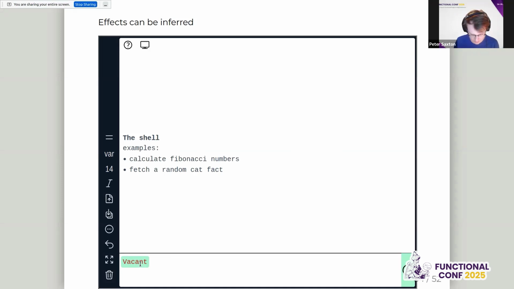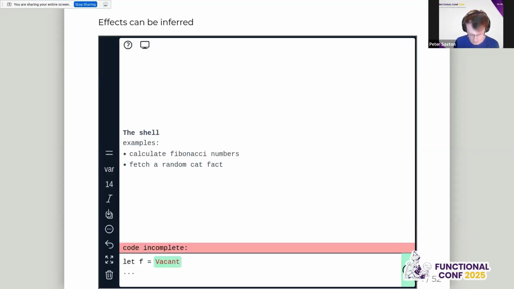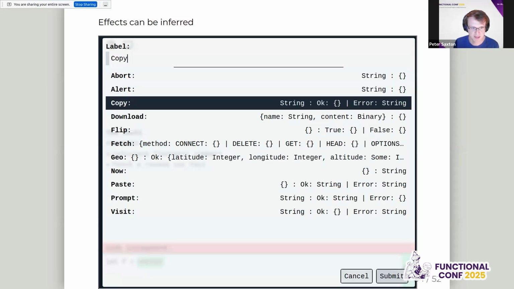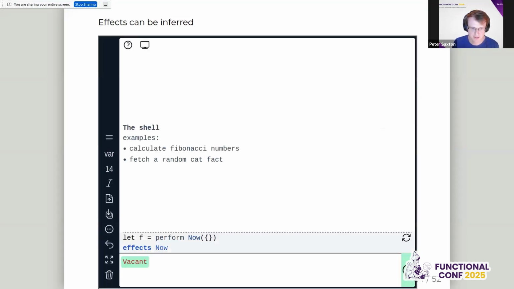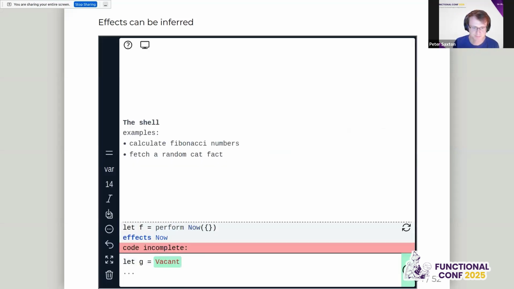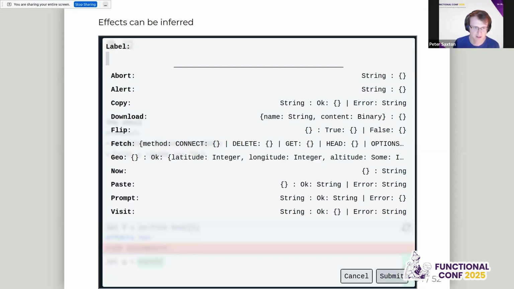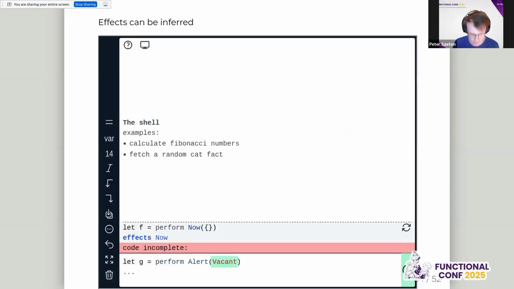So if we were, for example, to make a function called f, we're going to make it take the now effect, for example, and do this. Let's make another one. So we'll make a function called g, which will take the alert effect, where we're going to put up a string. So I've actually made a mistake on f, so we'll come around to that.